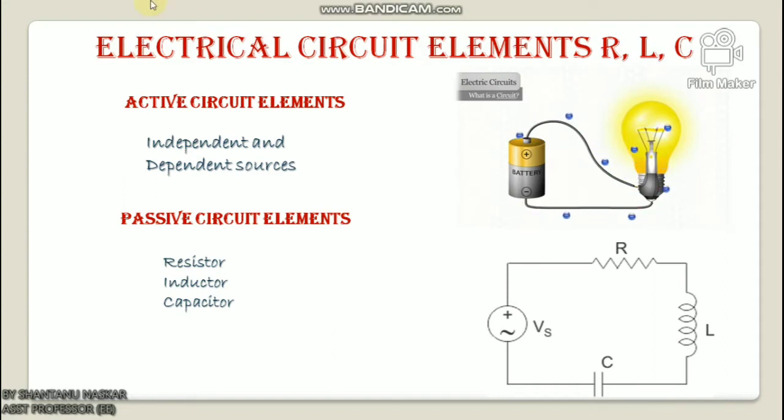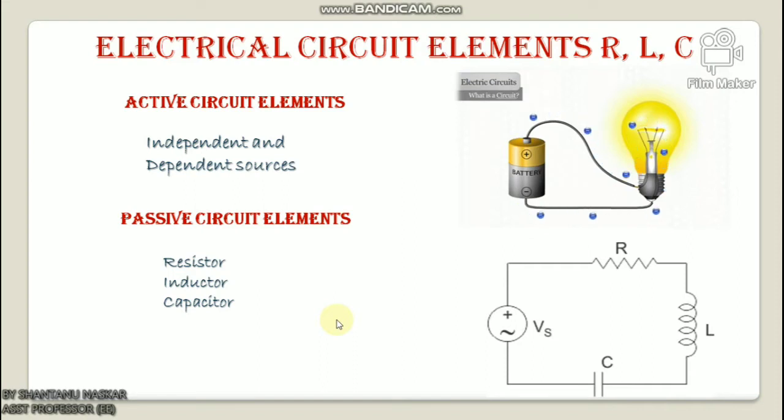So what are the basic circuit elements? As mentioned in the introduction part of this video, a circuit is an interconnection of elements. These elements are classified into active or passive elements based on their capability to generate energy.